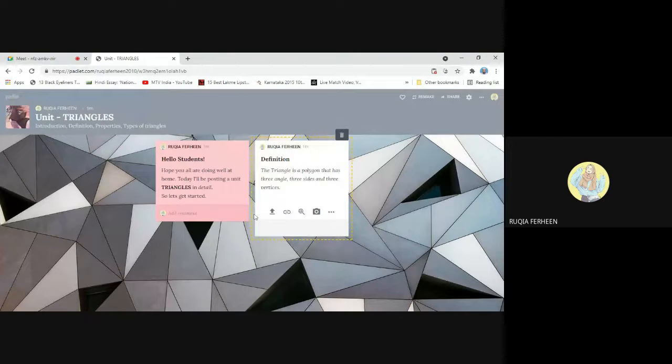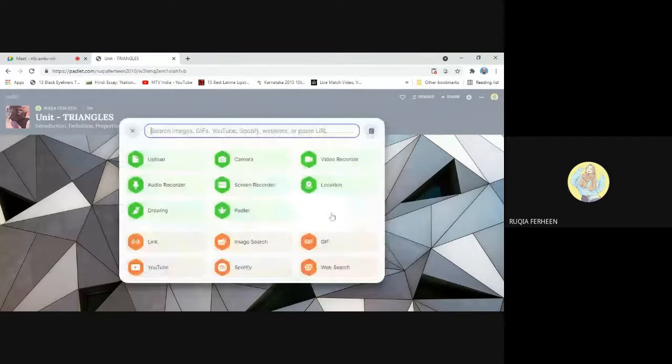I think you can see this bar where there is an upload button, link button, web and camera, and there are three dots over here. Since the definition is very simple, I'll show you how to create a simple drawing. So here there are many options. See, you can see upload. If you already have any files in your computer, you can just upload it. Or else you can capture the image using the camera, a video recorder, audio recorder, screen recorder.